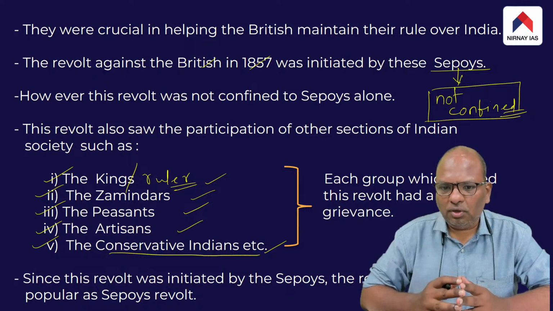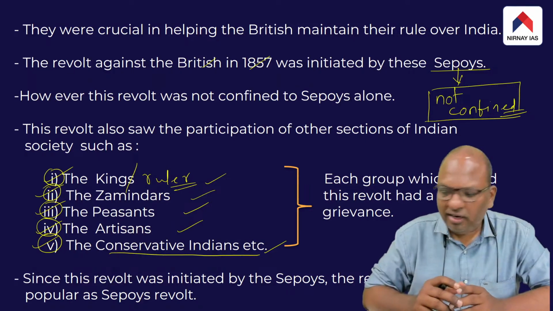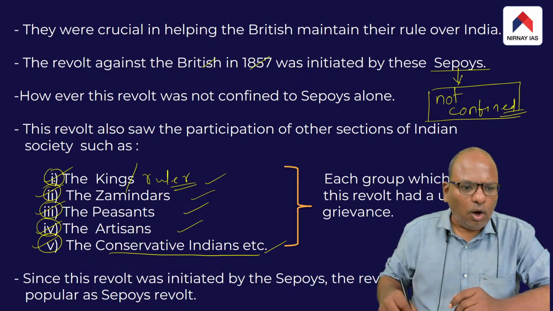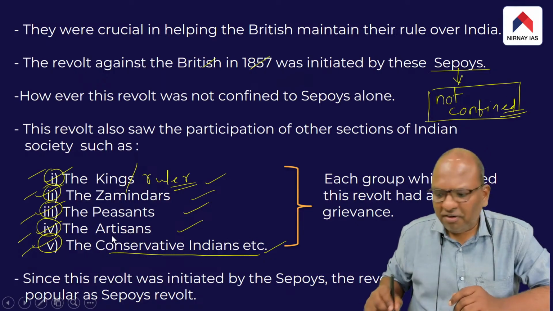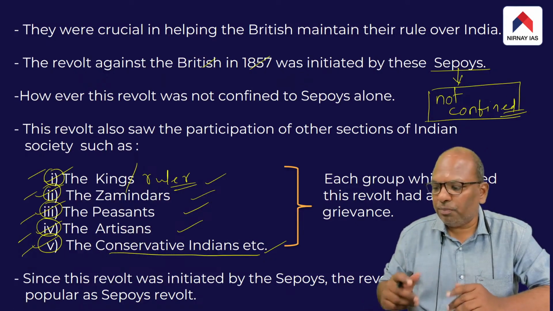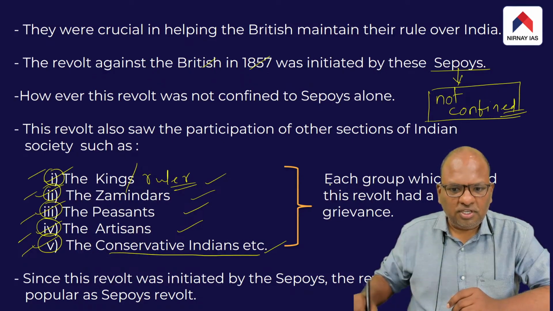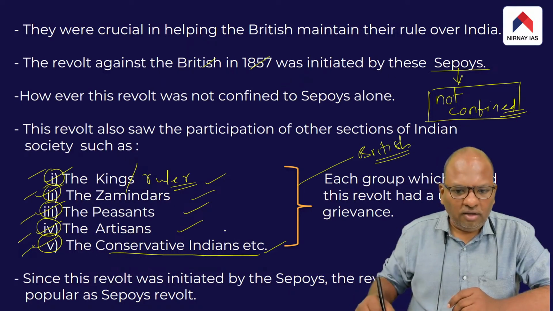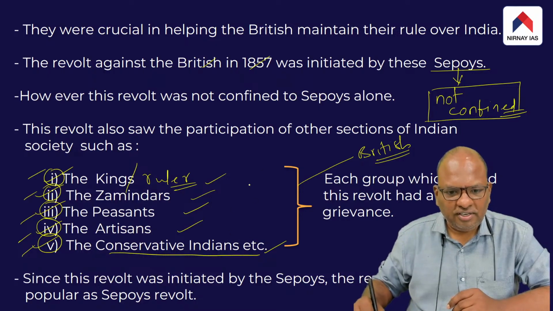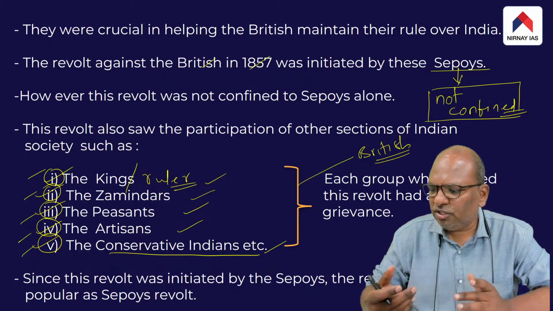But why? Why did the Sepoys revolt? And why did so many sections of the Indian society come forward to actively participate in the revolt? It was because all of these different sections of the Indian society suffered as a result of various British policies. The point is, for all of these groups, the common enemy was the British.